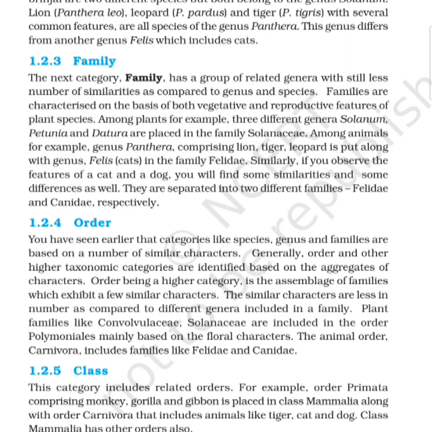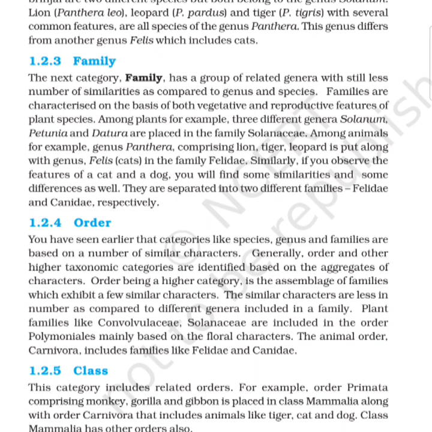Order. You have seen earlier that categories like species, genus, and family are based on a number of similar characters. Generally, order and other higher taxonomic categories are identified based on the aggregates of characters. Order, being a higher category, is the assemblage of families which exhibit a few similar characters.